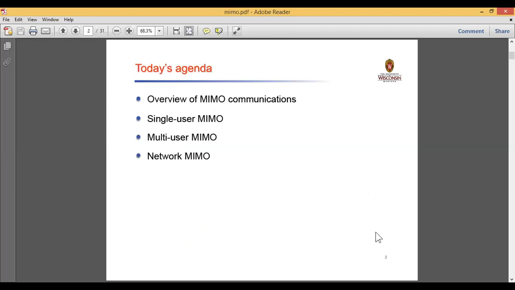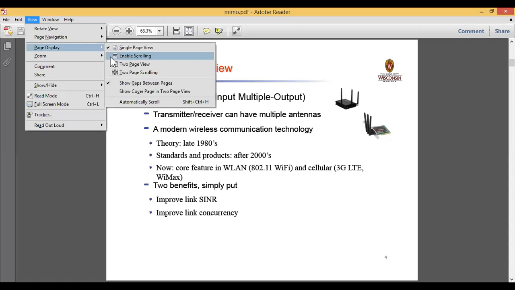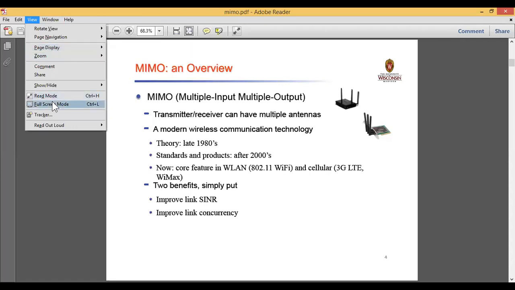Basically MIMO stands for multiple input and multiple output system, where the transmitter and the receiver can have multiple antennas. Usually our devices are deployed with a single antenna, but when we increase the antennas at either the receiver or the transmitter side, we call them MIMO antennas, or simply MIMO systems.